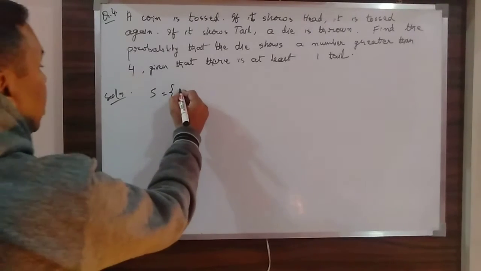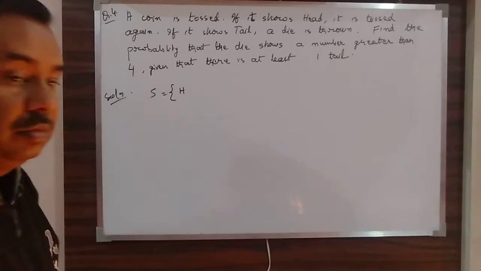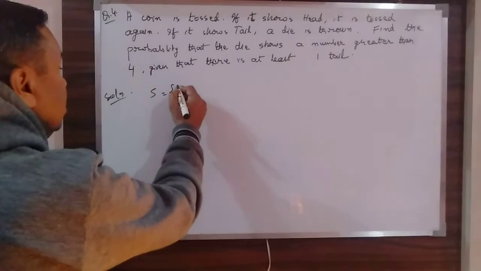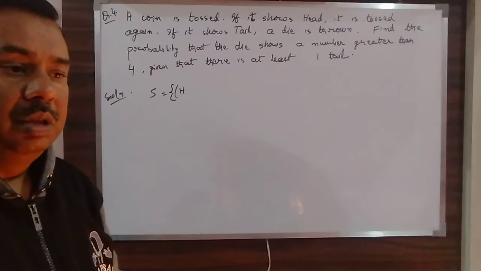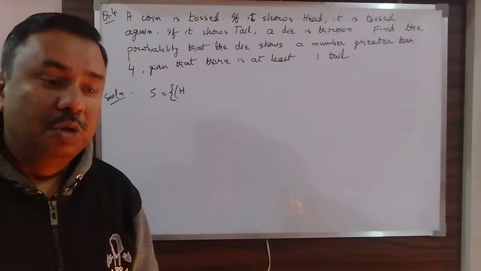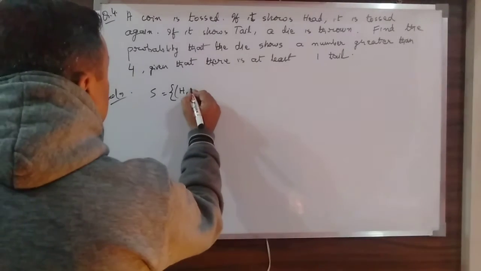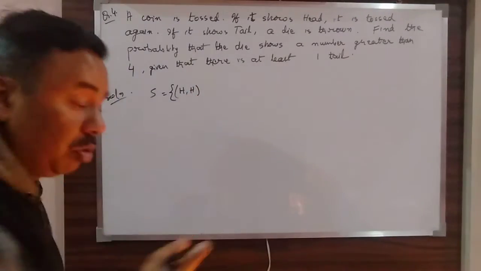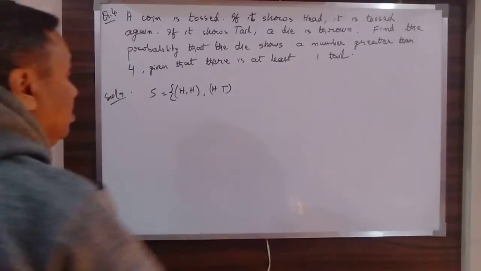What it is said, if the coin shows head, then the coin will be tossed once again. So in the second throw, your possible outcomes will be either head or tail. So your combined outcome will be either HH or HT.